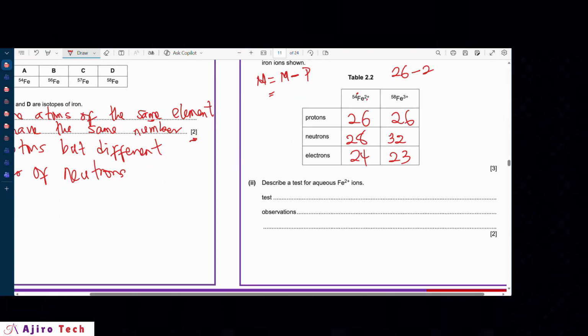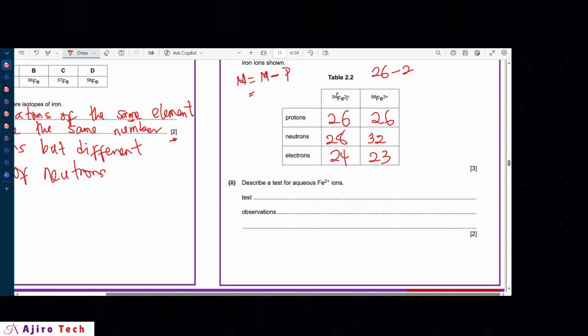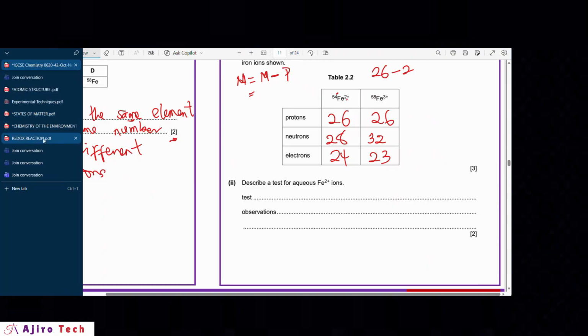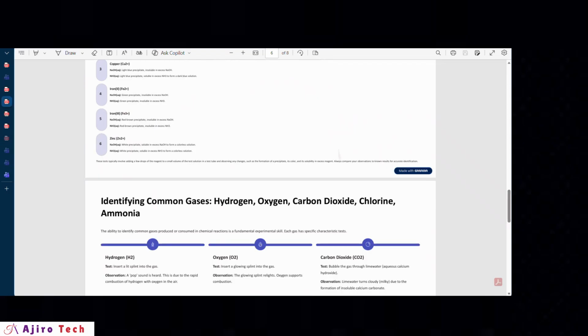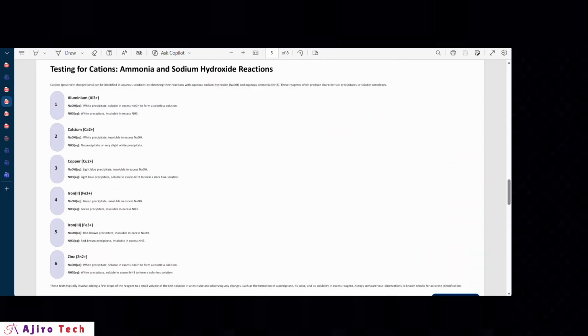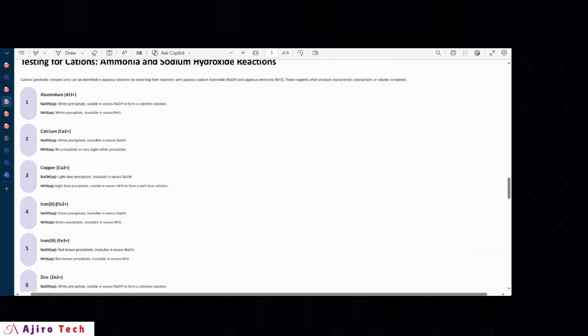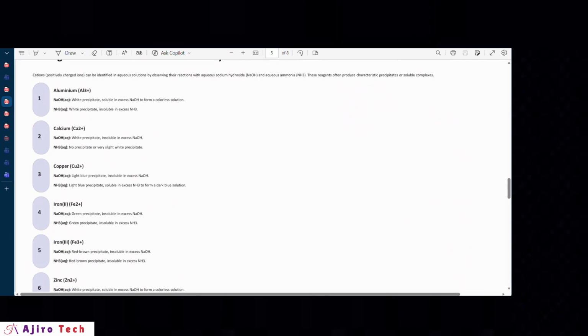Next one says, describe a test for aqueous iron 2 ions. Of course, this involves your knowledge of alternative to practical, where you have to understand the experimental techniques. We have a slide here that talks about the experimental techniques. So you can see the test. Either you're using aqueous ammonia, or you're using aqueous sodium hydroxide.